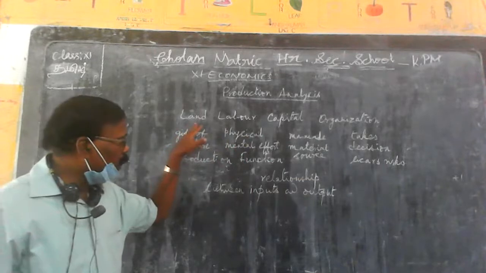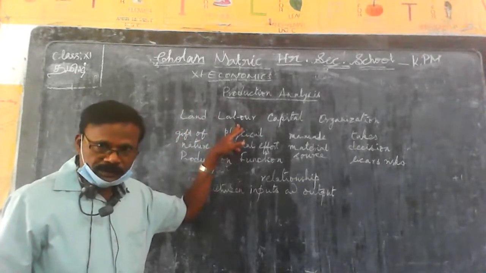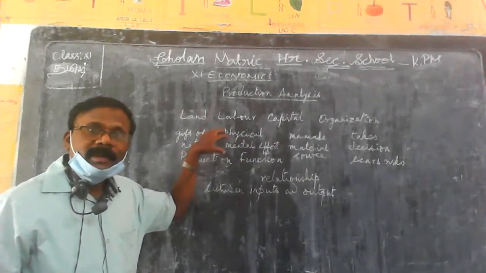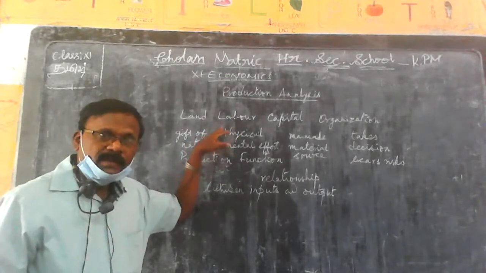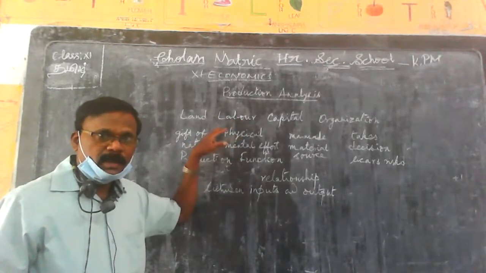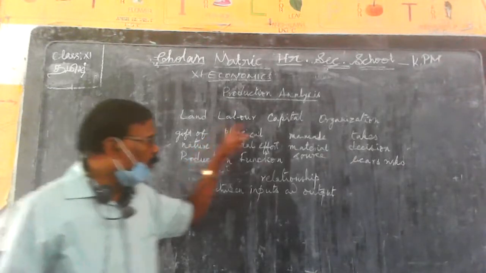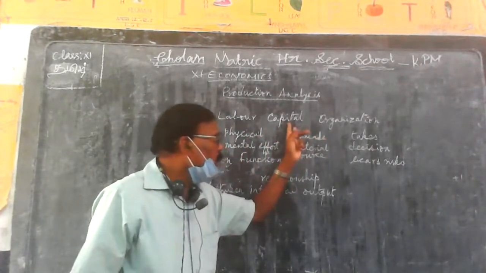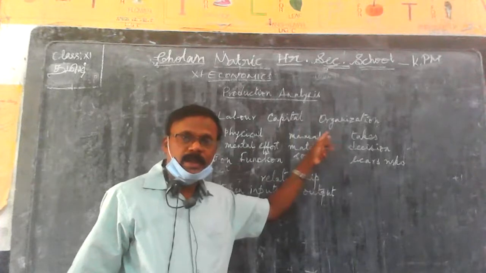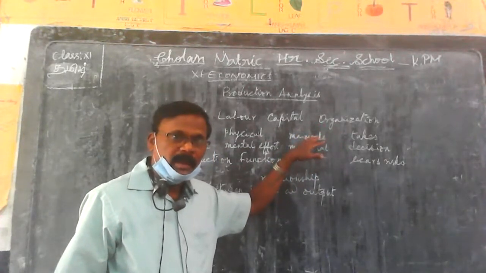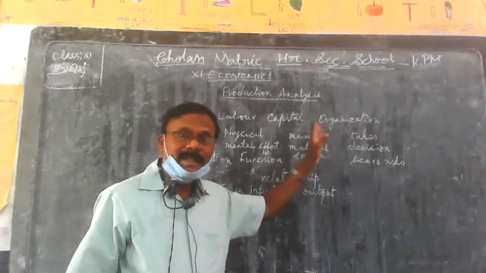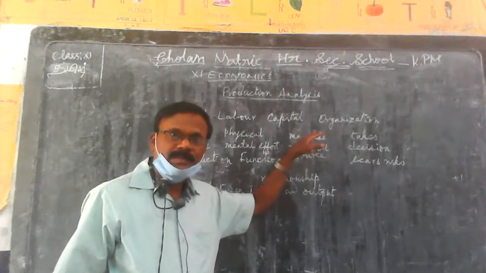The first two, land and labor, are the primary factors, or the primary functions of the factors of production. Whereas these two, capital and organization, are derived from human beings. This is called secondary functions.